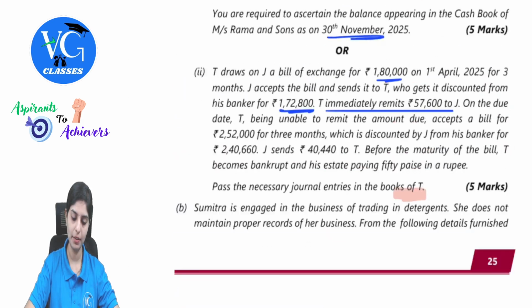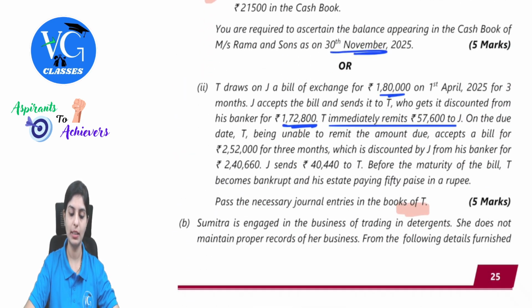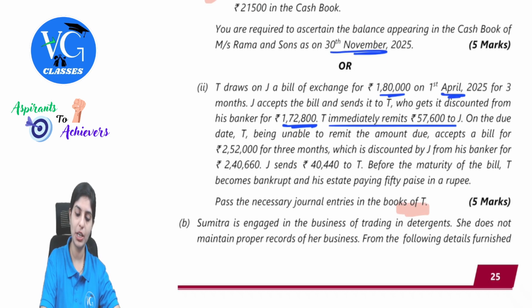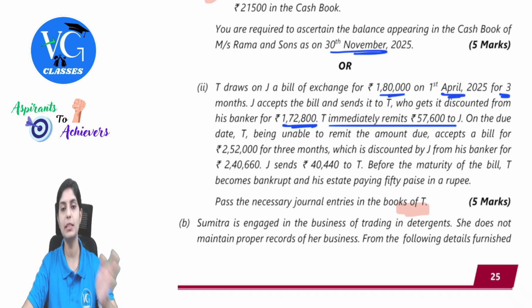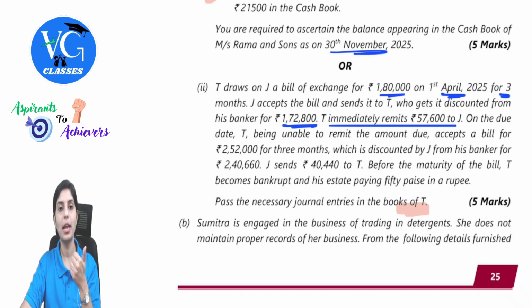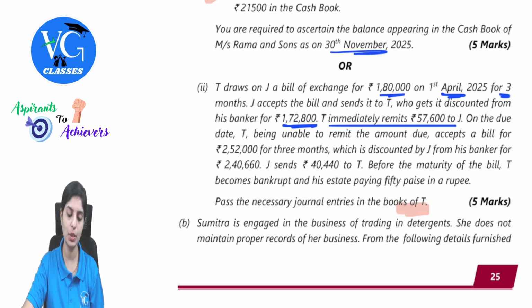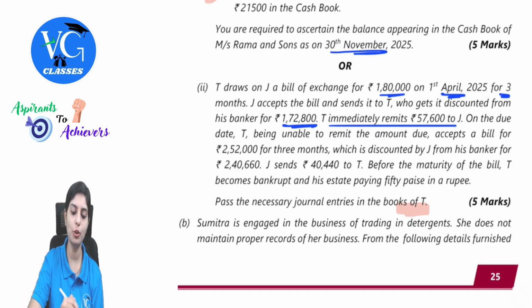Next, what happened? On the due date, that is from 1st April 2025, 3 months later plus 3 days of grace. That means April to May, June, July. 1st of July, 3 days of grace. So it will be 4th of July 2025. T being unable to remit the amount accepts a bill for 2,52,000 for 3 months.